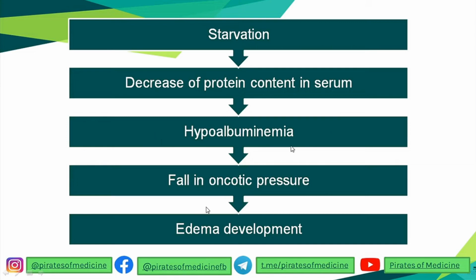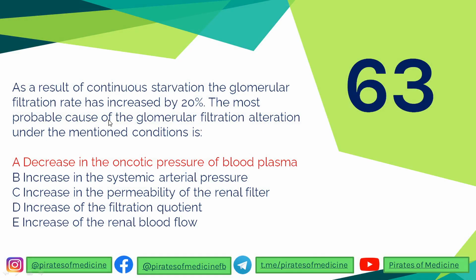And I told you that oncotic pressure opposes filtration in the kidney. And if there is a loss of oncotic pressure, then the glomerular filtration will increase. Here it is increasing by 20% in case of starvation. So this shows that there is a decrease in oncotic pressure because there is less intake of protein on account of starvation.